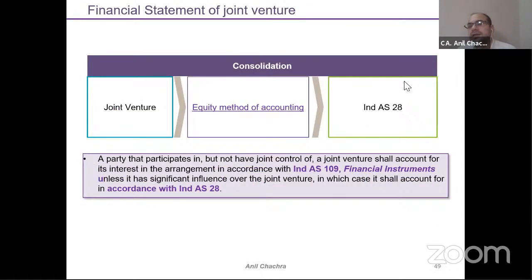Now come to the another thing. Suppose my arrangement falls under the joint venture. So under the joint venture, we will apply the equity method. The standard says that you will apply the standard which is given separately, called Ind AS 28, Investments in Associates. So we will apply the equity method if my arrangement falls under the joint venture. So what is the equity method? We will discuss that in the Ind AS 28 part, in the later slides.